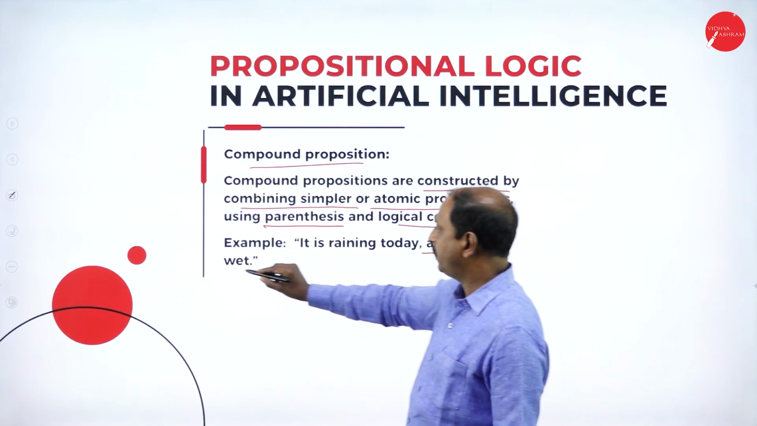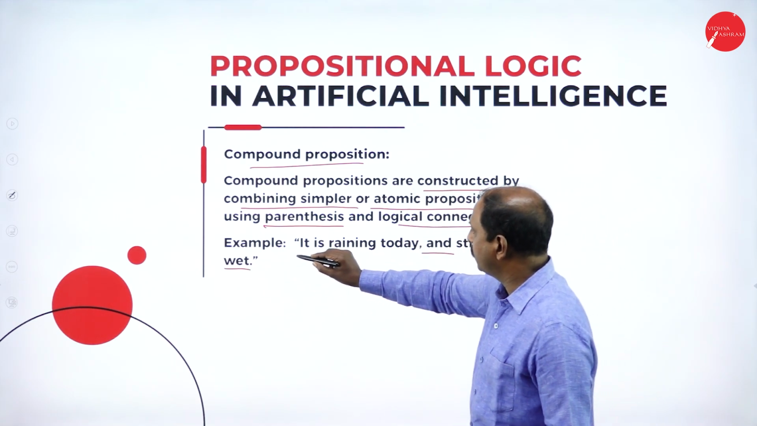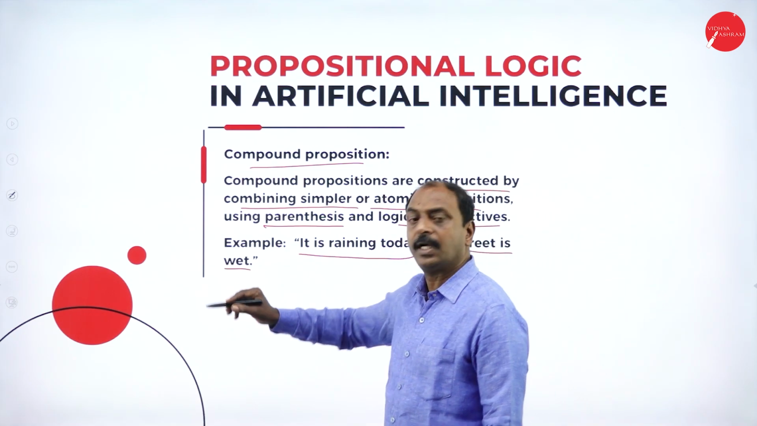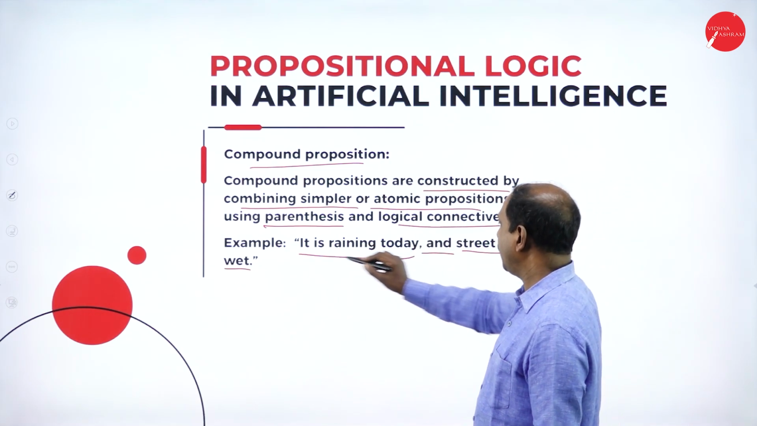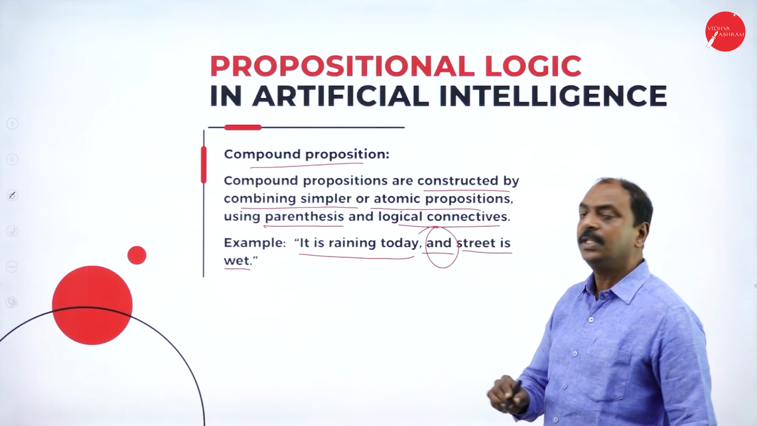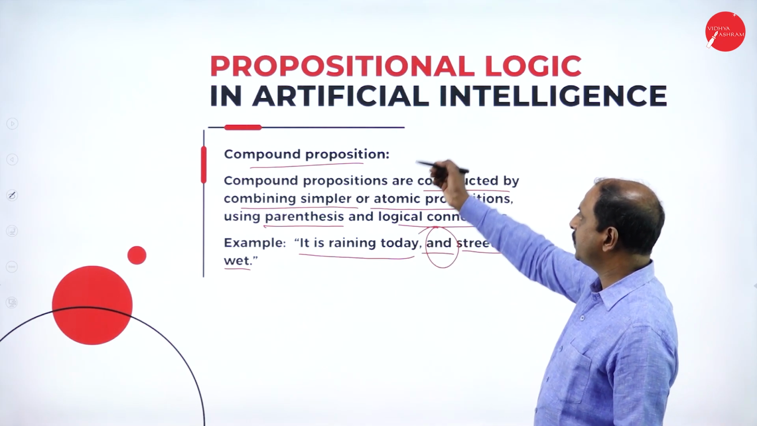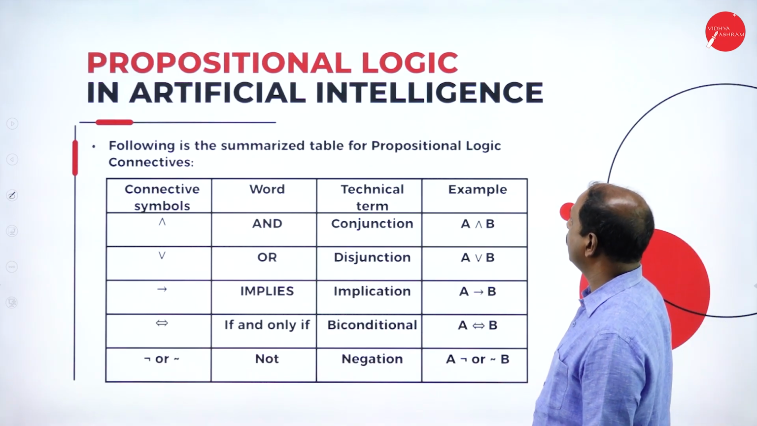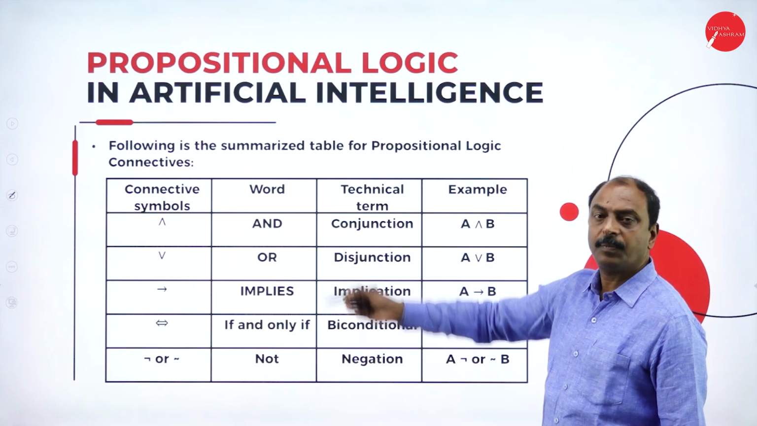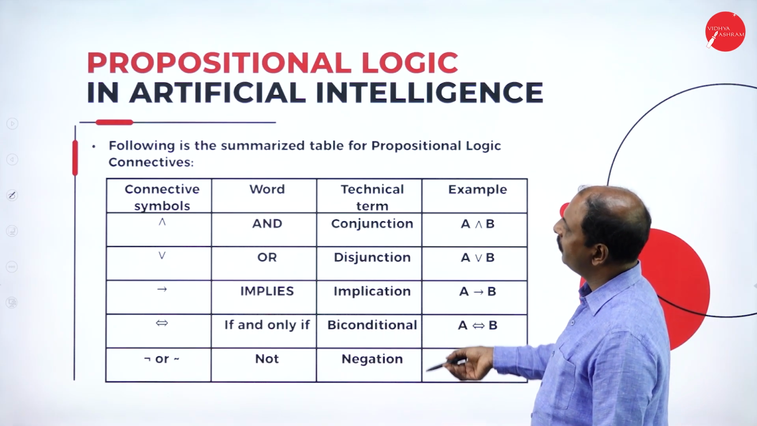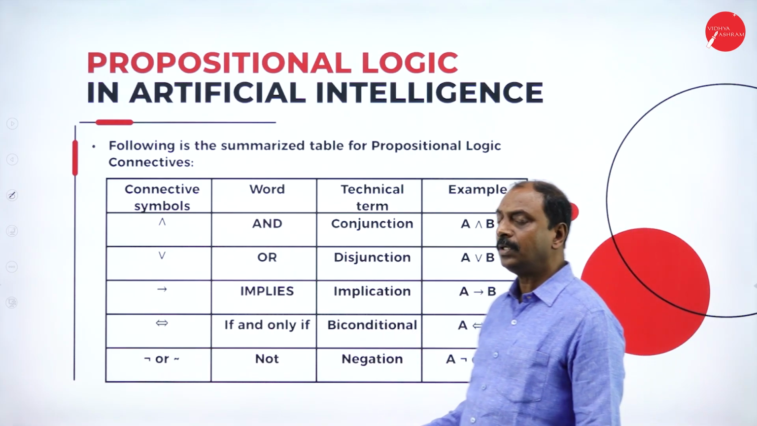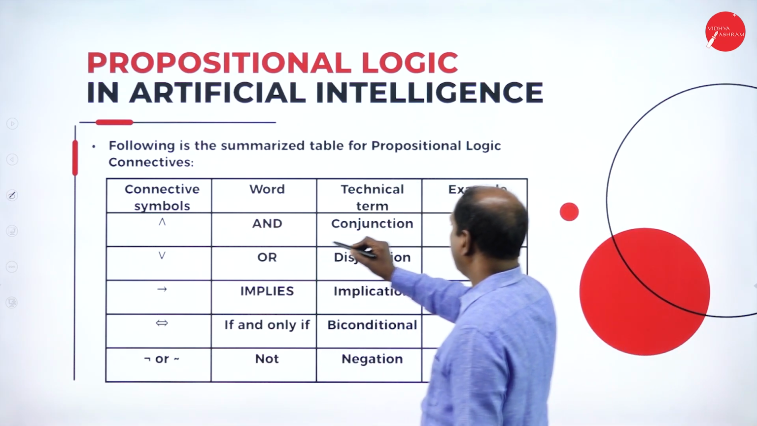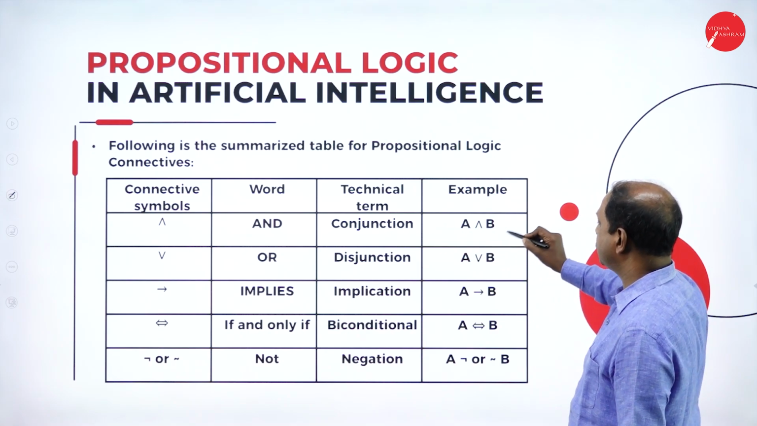"Street is wet" is another atomic proposition, and we are combining these two with the help of a logical connective. So this is the definition of a compound proposition. Now let us see the different logical operators which can be performed on atomic propositions.